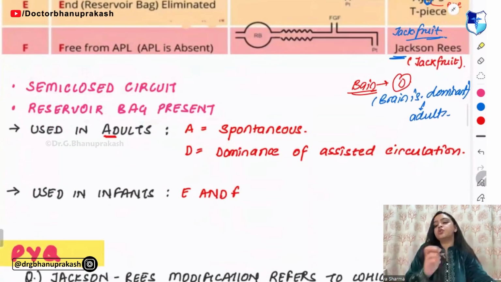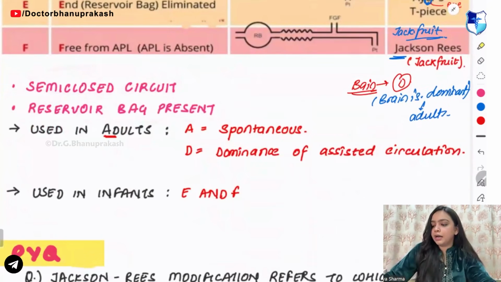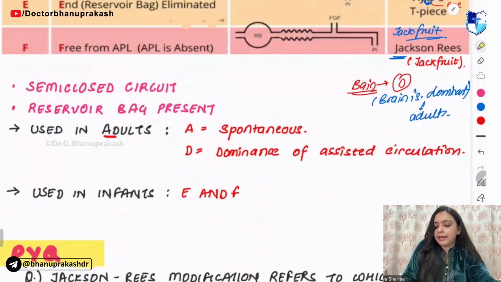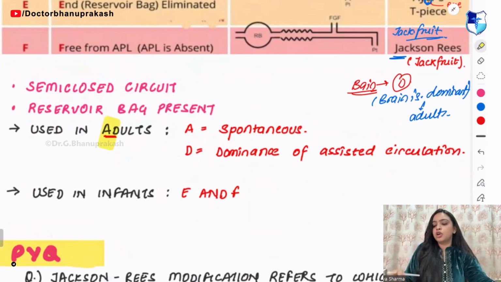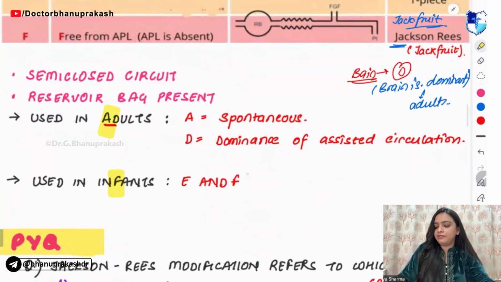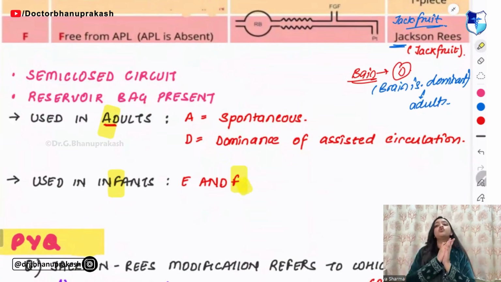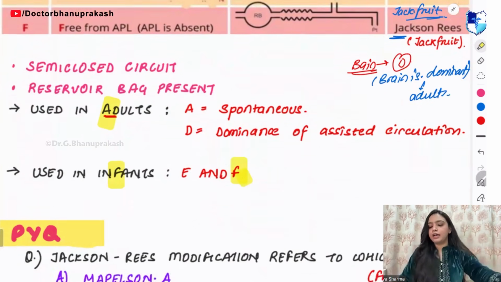Which circuit is used in adults? So remember, adults, we know the spelling, that is A and D. So type A and type D are used in adults. Used in infants, as F is in it. So E and F are used for infants, right?